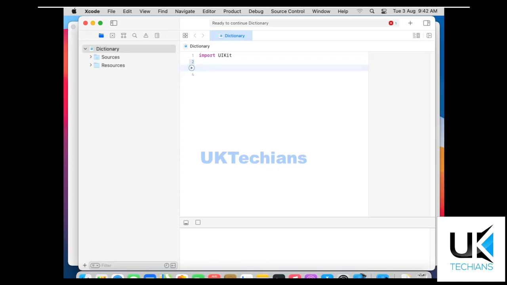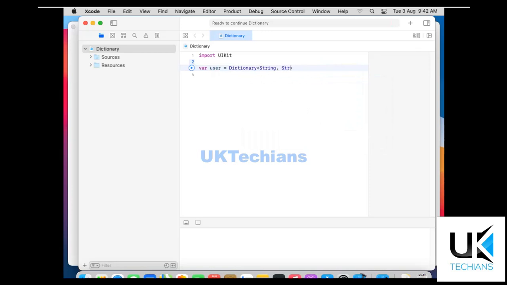So let's initialize with var, the name of the dictionary. Let's say I have a dictionary of user, right? And the user has many things to save. So we initialize it like this: dictionary, then we use brackets, then we define here the data type, right?